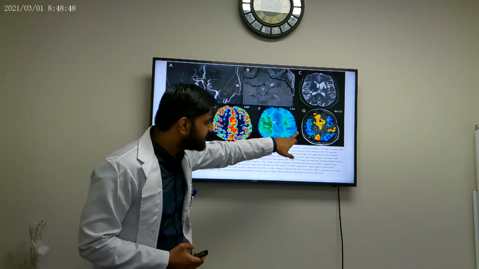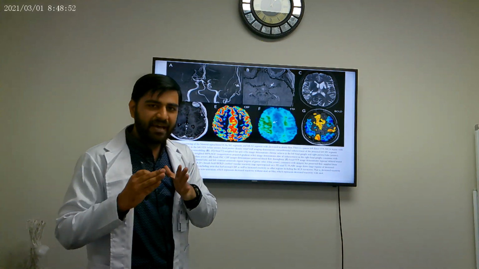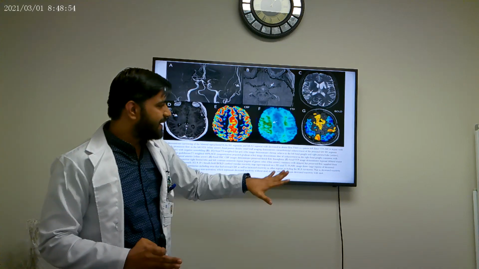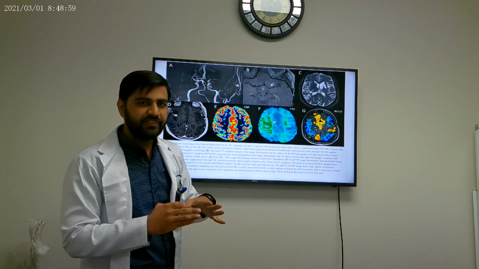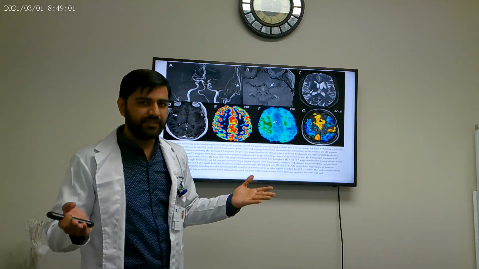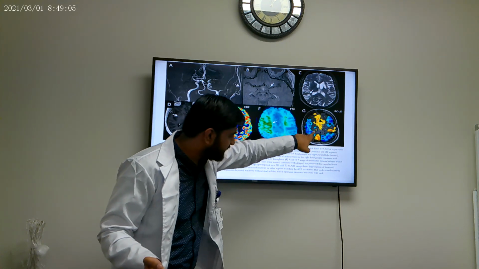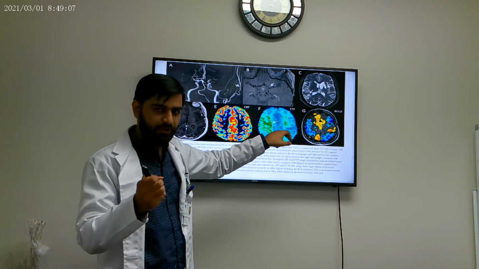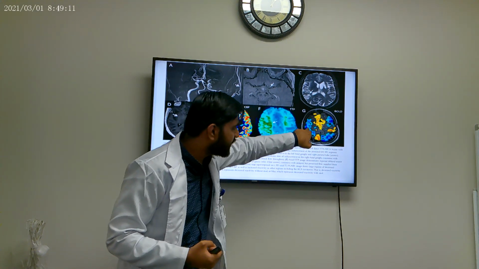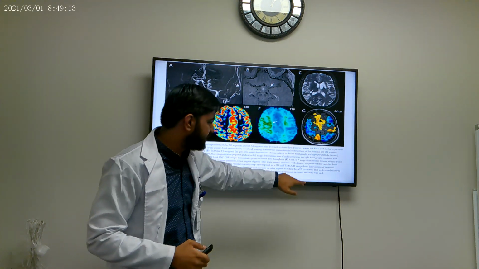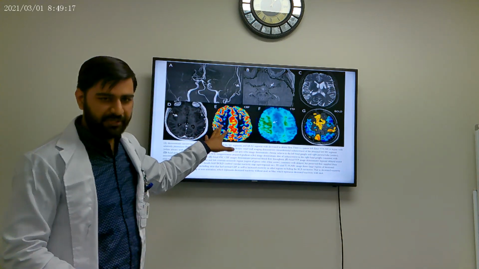In this, what happens is the stenotic vessels are already maximally dilated. If we ask the patient to hold their breath, this doesn't change as much because they are already maximally dilated. They can't dilate further with the carbon dioxide levels. So we see no change, and this blue pattern is usually seen with steal. The stenotic vessels steal the blood from the surrounding areas, and these are undergoing hypoxia or ischemic changes. So this is a pretty interesting test that we usually do for Moya Moya patients.